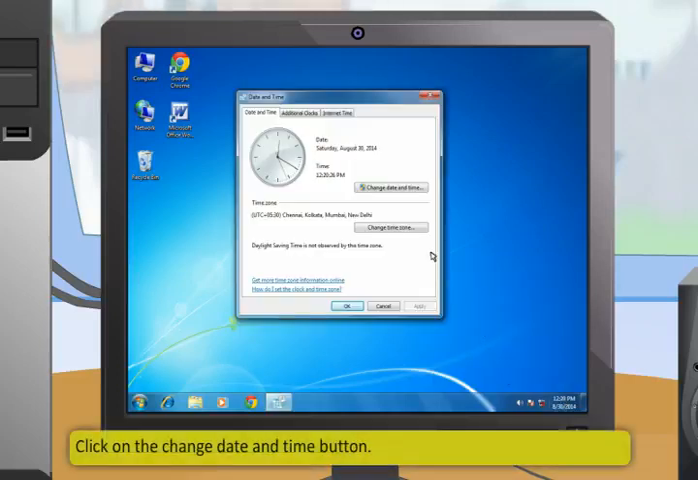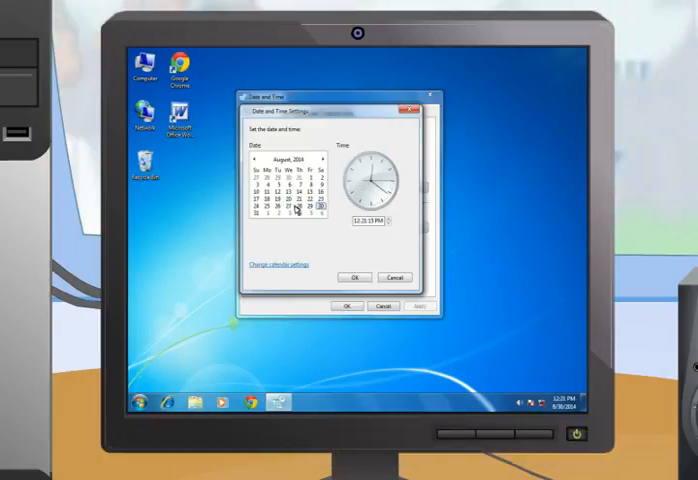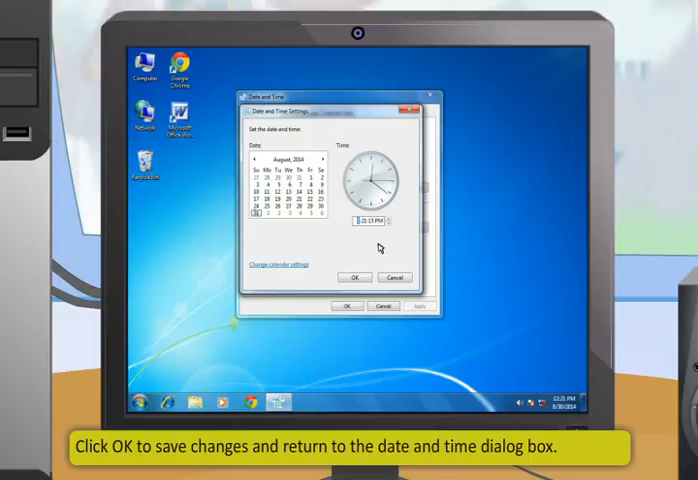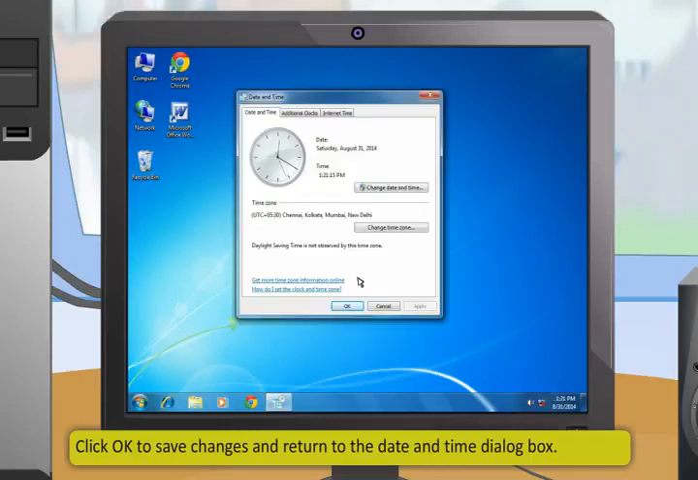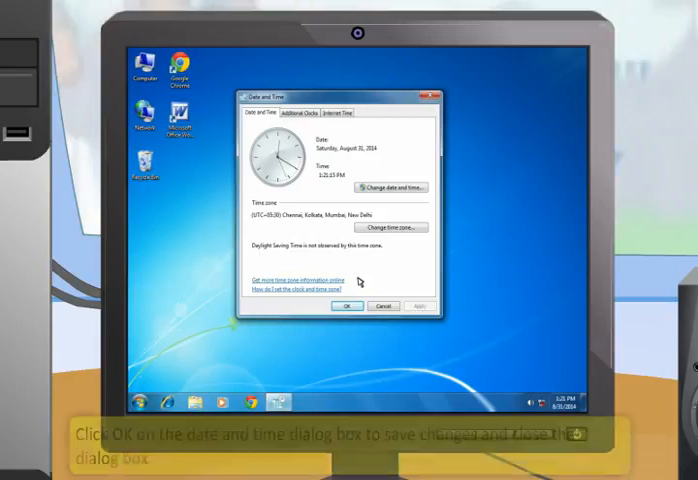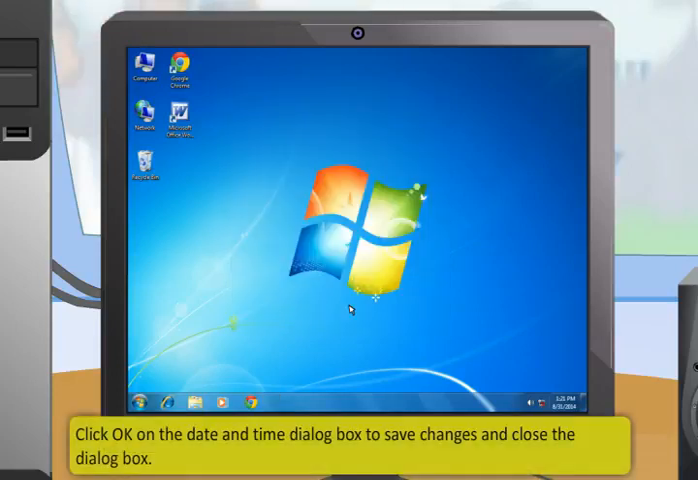After that, click on the Change Date and Time button. Then, set the date and time. Click OK to save changes and return to the Date and Time dialog box. Click OK on the Date and Time dialog box to save changes and close the dialog box.